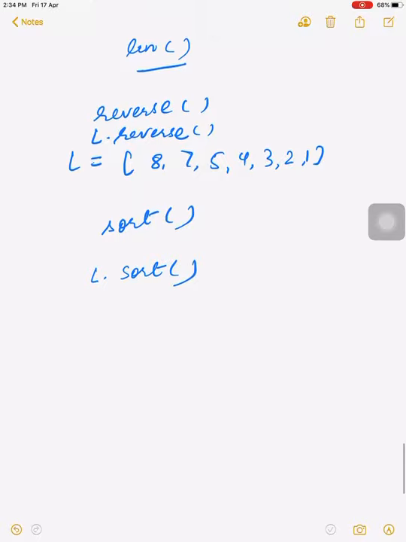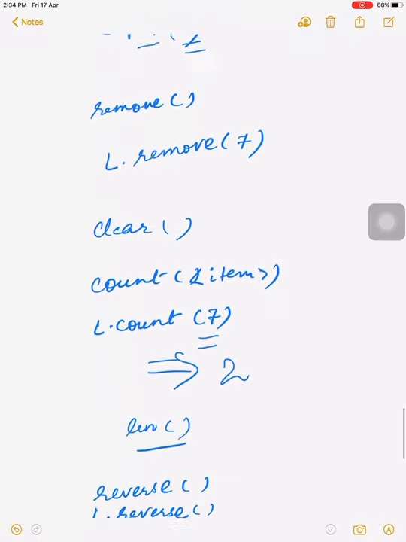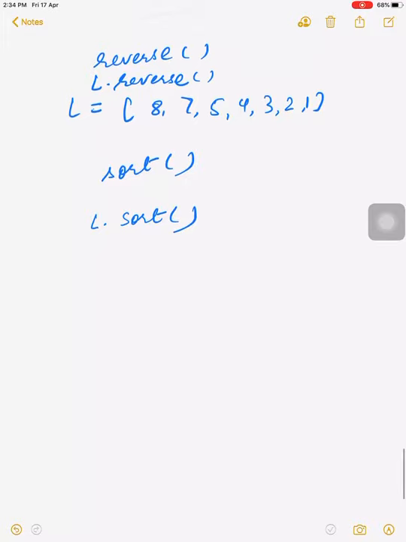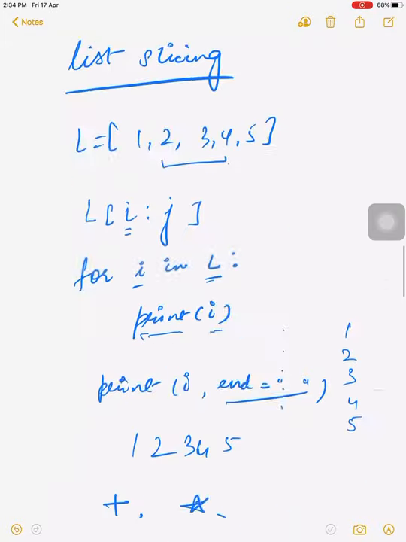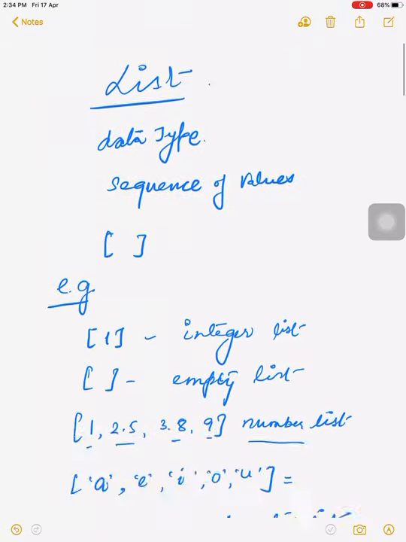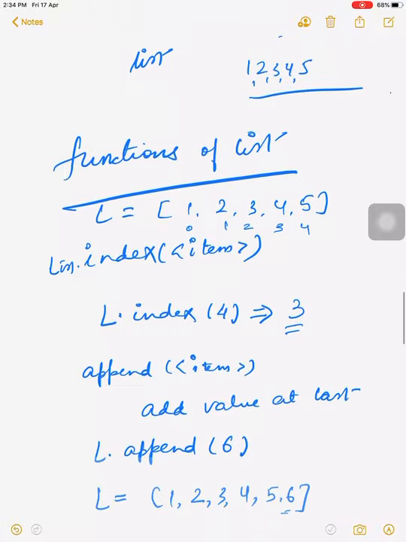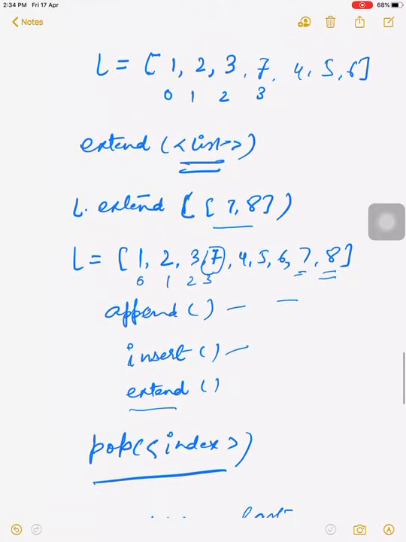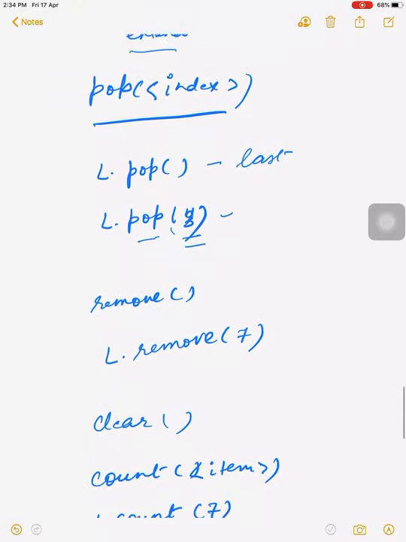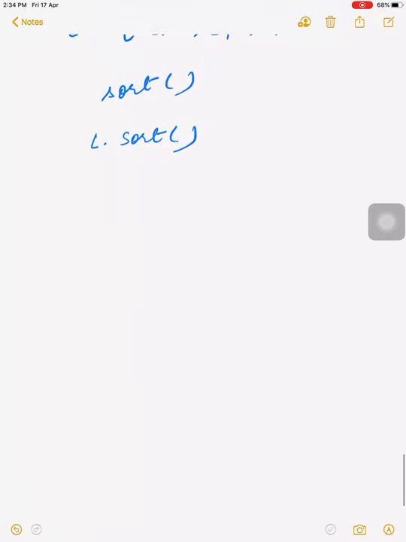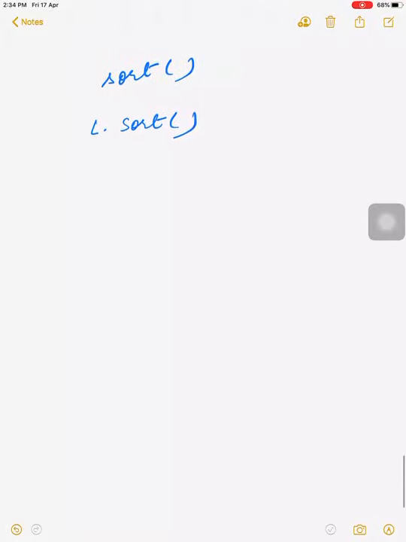Okay, I hope you understand the functions of a list, the creation, and how to access a list. All these things you have to recall from the 11th. So now that is all for this lecture. In the next lecture we will take the topic tuple, because it would become long if I define tuple also. Hope you understand this topic, and recall all the functions. Just use these functions on your system first and make some programs on lists. I will also share one worksheet with